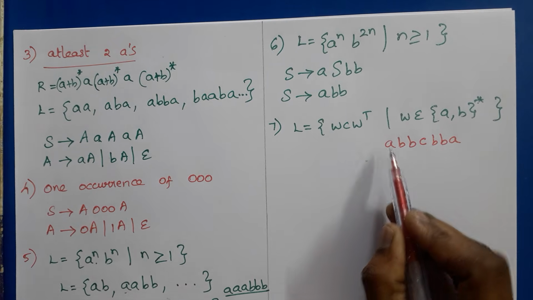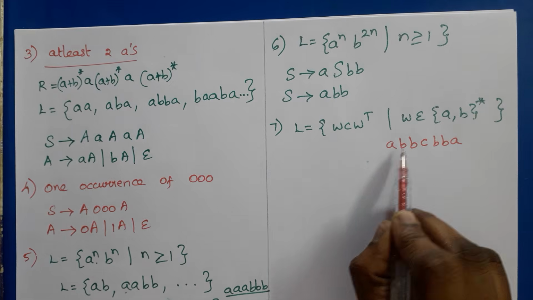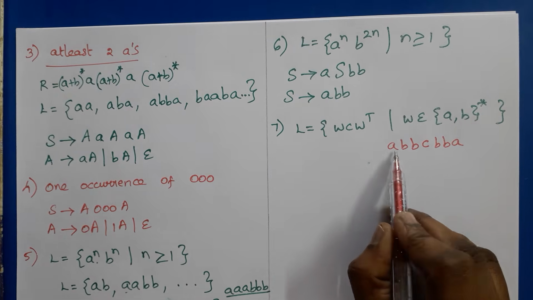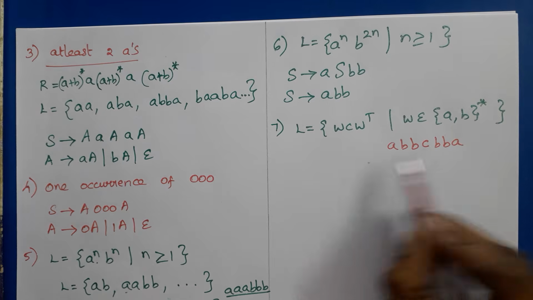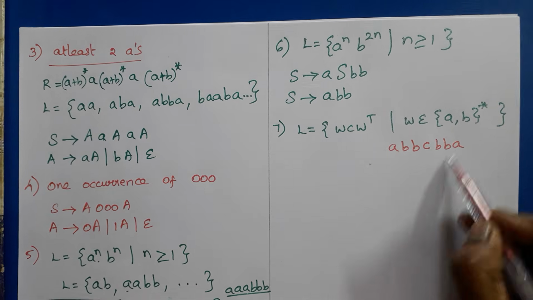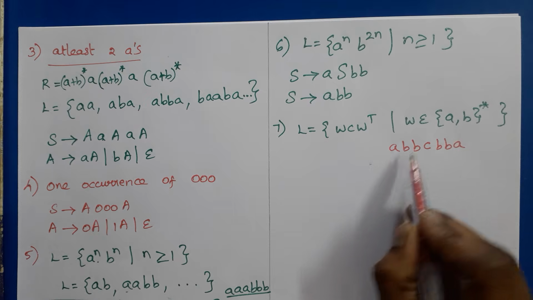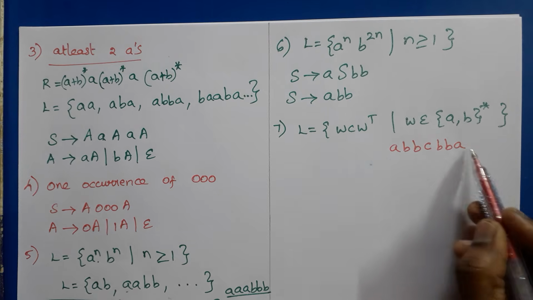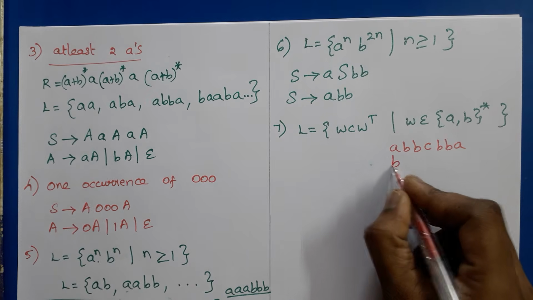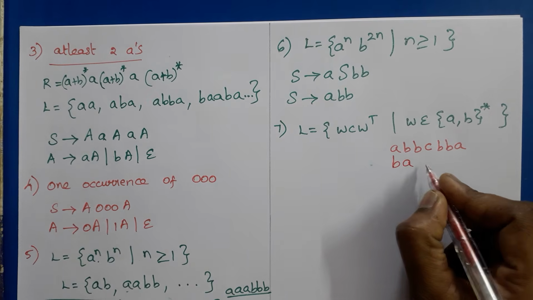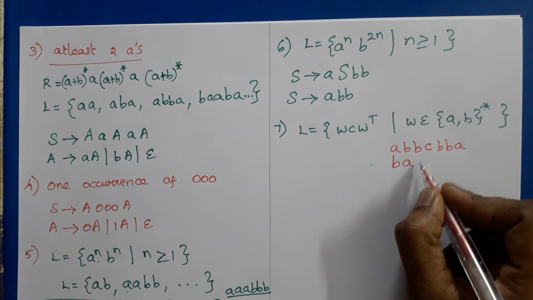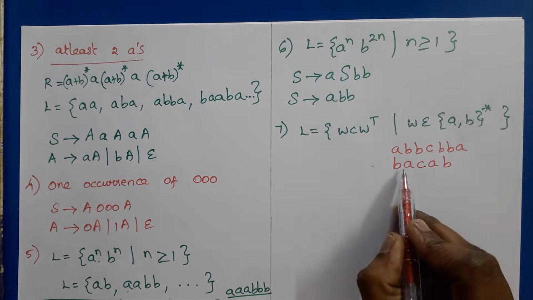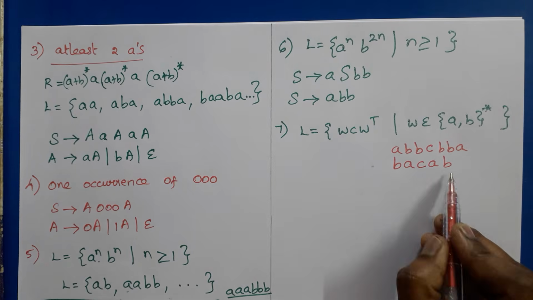So here palindrome means we know that the string, if we read the string forward and backward, it will give the same answer. And one more thing, the palindrome string starts and ends with the same symbol, and if you remove the start symbol and ending symbol, in the remaining string also starting and ending symbol are same, right? So if the string starts with A, it should end with A. If the string starts with B, it should end with B, right? Suppose another example, BA, in which the W is BA and the center marker is C, what about W reverse? AB, right? So if it starts with A, ends with A, starts with B means ends with B.